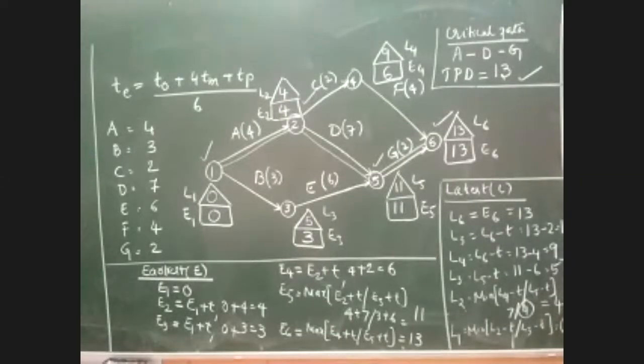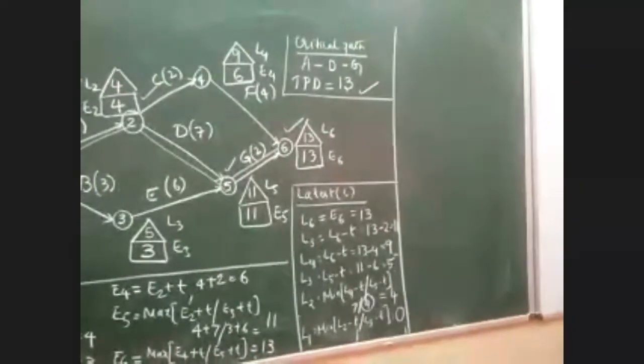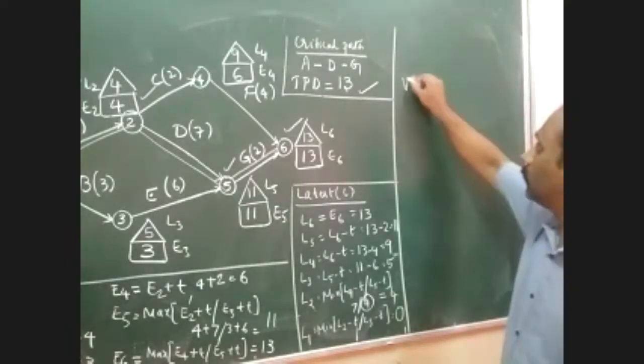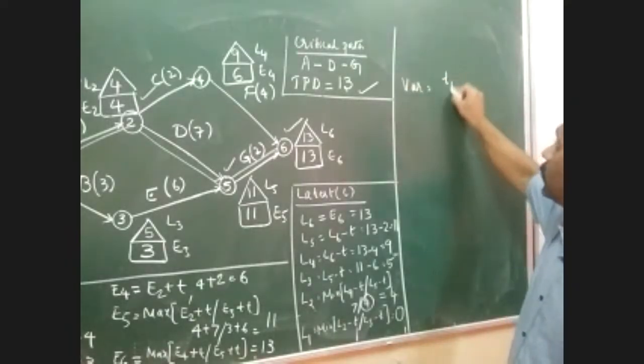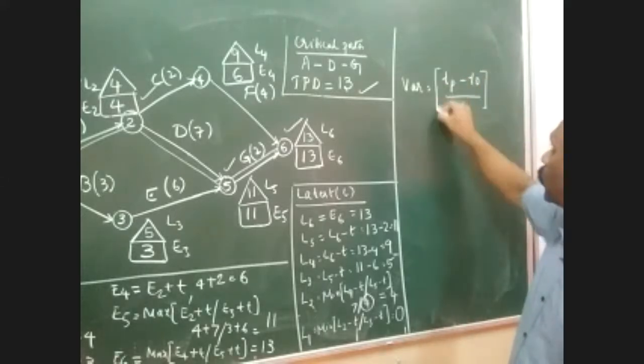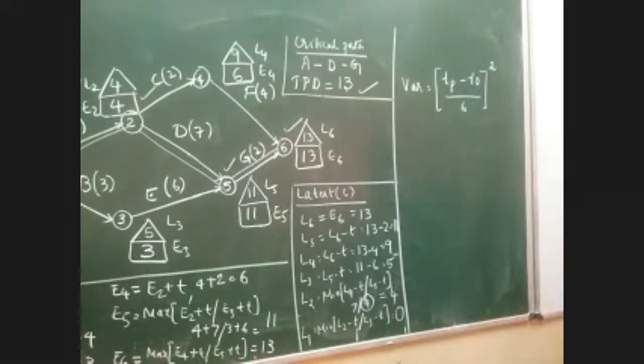So how do we calculate variance? That is the next thing. I'm just writing the formula here. I want everyone to please understand this concept. This is a very important concept. The formula for the variance is equal to (TP minus T naught divided by 6) the whole square. This is the formula used to calculate variance. Okay, please understand this concept.